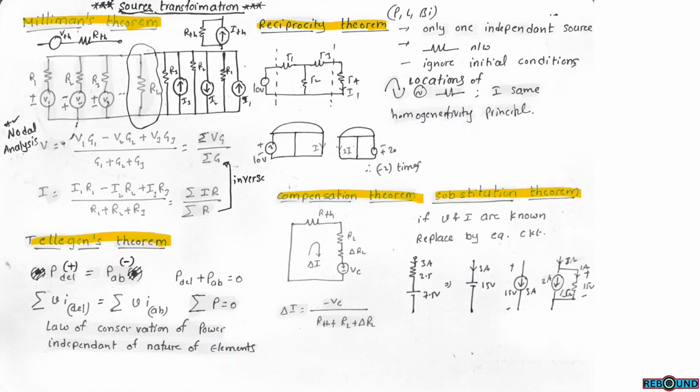In case of Millman's theorem, a set of voltage sources are connected in parallel along with their internal impedances across the selected impedance or load impedance. So this total network can be simplified as one single voltage source along with resistance, that is equal to Thevenin's circuit. Similarly, in the same Millman's theorem, a set of current sources along with internal impedances are connected across this load impedance, so that this set of current sources can be replaced by a single current source along with its internal impedance in parallel with it. So for that, these are the basic formulas.